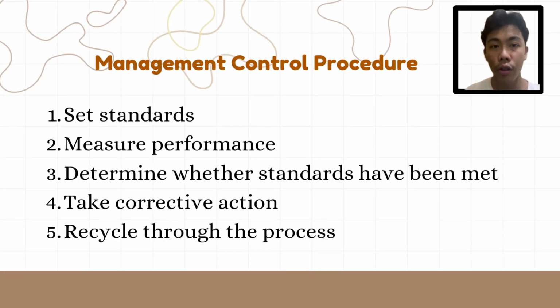Management control procedure. 1. Set standards. Establish clear, measurable objectives or benchmarks that reflect desired performance levels. 2. Measure performance. Regularly assess the actual performance of teams, departments, or the organization as a whole. 3. Determine whether standards have been met. Compare the measured performance to the predefined standards.